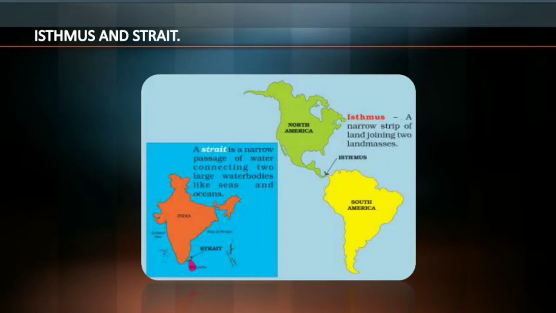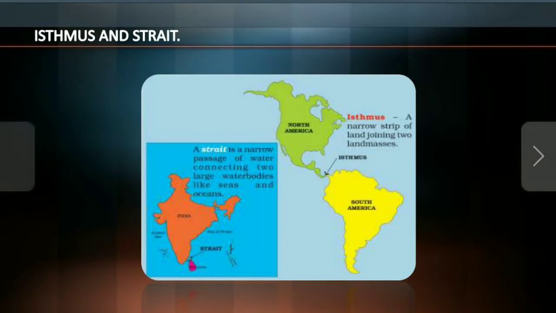And what is meant by isthmus and strait? An isthmus is a narrow strip of land joining two land masses, and a strait is a narrow passage of water connecting two large water bodies like seas and oceans. Yes, we can take as an example of a strait our India and Sri Lanka.